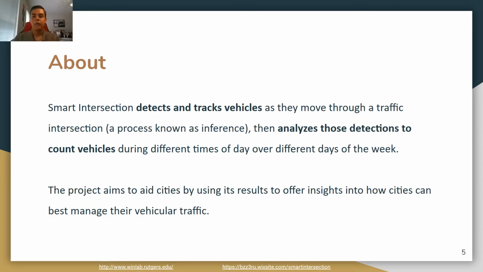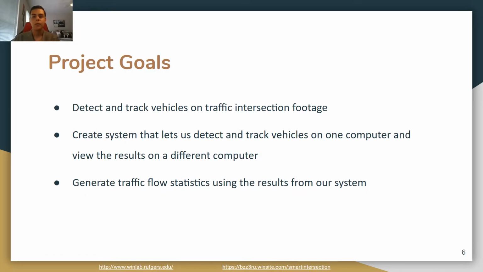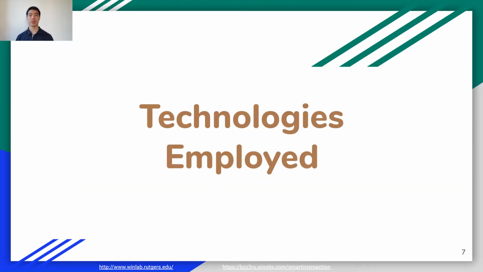To that end, we had a few goals for our internship. We wanted to be able to perform inference, which would allow us to track vehicles using machine learning on video footage. We wanted to create a distributed system where we perform inference on one machine and send the results to another machine for recombination with the original stream. And we wanted to use the results from our system to quantify traffic flow information. To accomplish those goals, we took advantage of various existing technologies.